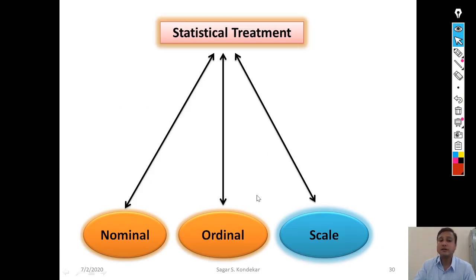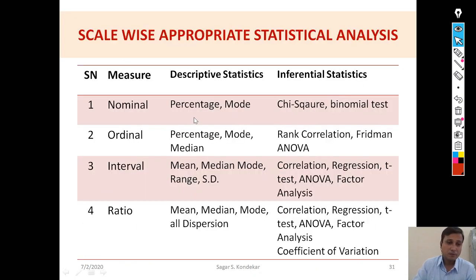Earlier we have seen there are 3 different measurement scales and statistical treatments, and we have seen that we cannot treat each and every variable with a different measurement scale with the same statistical treatment.